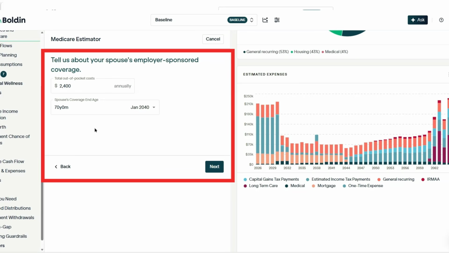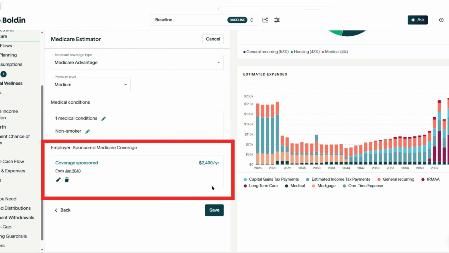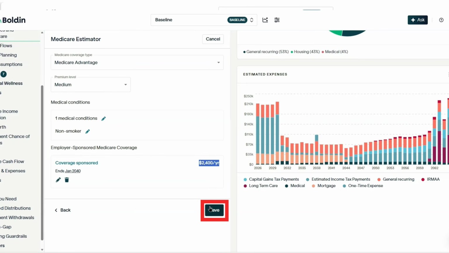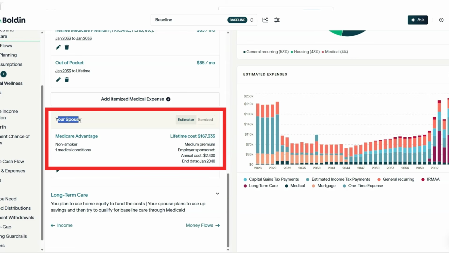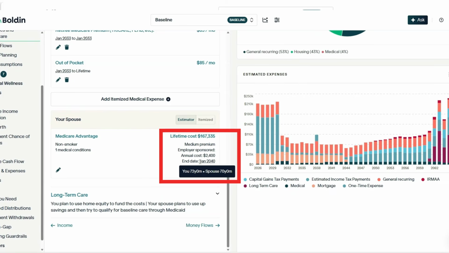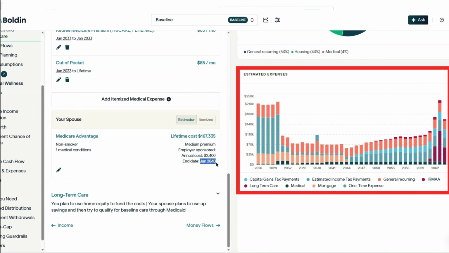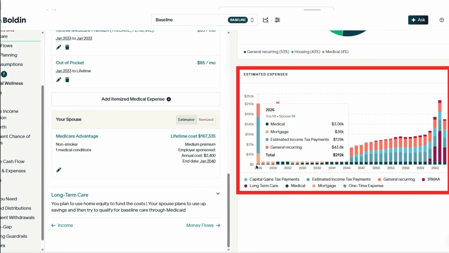Now, generally, these employer-sponsored plans do not cover you throughout your lifetime. So you'll want to click an end date when that coverage will terminate. And I've just included the age 70. Now, when I hit next, you'll see that it tallies it up for the year 2400. And when I click save, you can scroll down and you can see that this spouse has this employer coverage from 65 until 70.